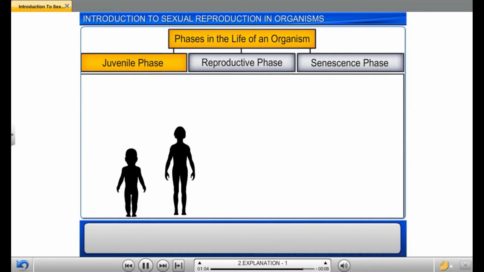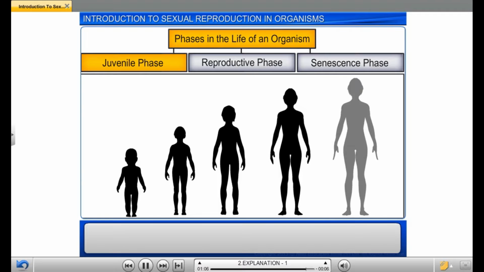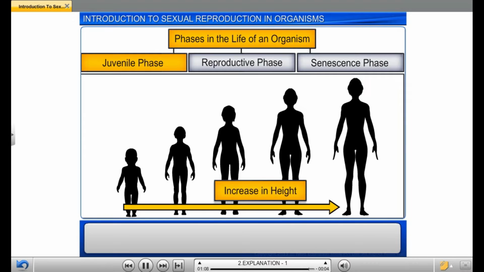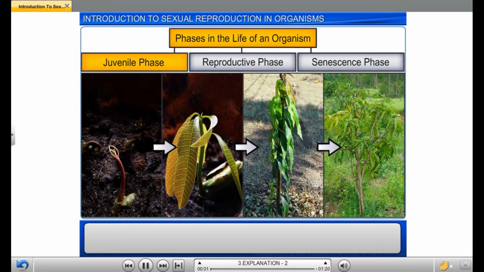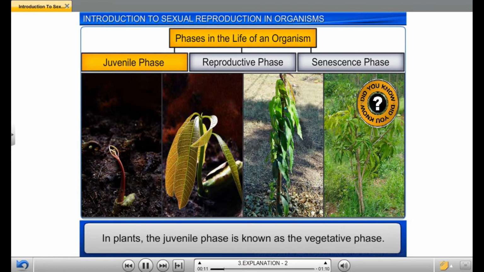The juvenile phase is a period of growth which is characterized by an increase in height in all animals, including human beings. Whereas in plants, we see the emergence of new leaves during the juvenile phase. Did you know that in plants, the juvenile phase is known as the vegetative phase?